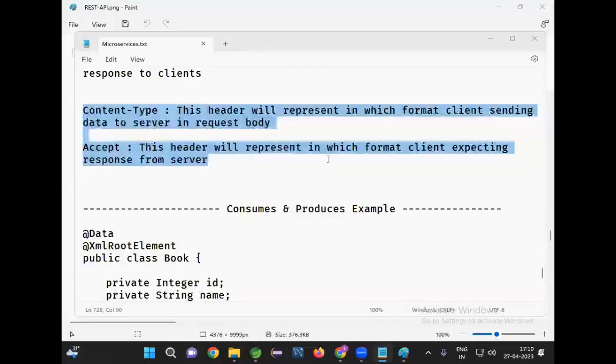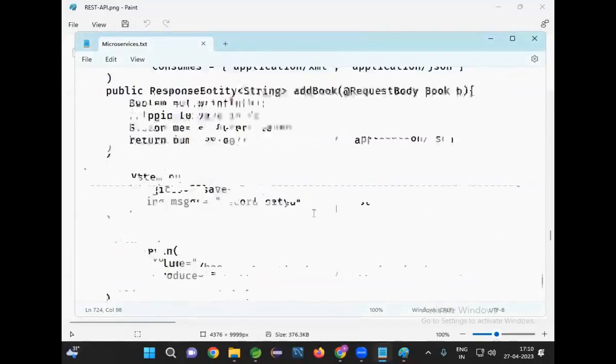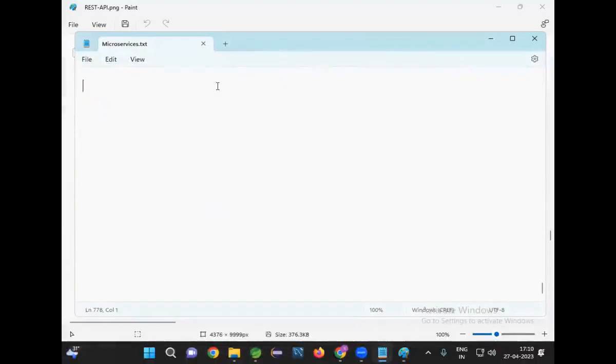Fine guys. In the last session, we completed consumes, produces, content type and accept. So today, I want to develop one REST API which will take passenger data as input and provide ticket data as output. Now observe carefully. My requirement: develop a REST API to book train ticket.